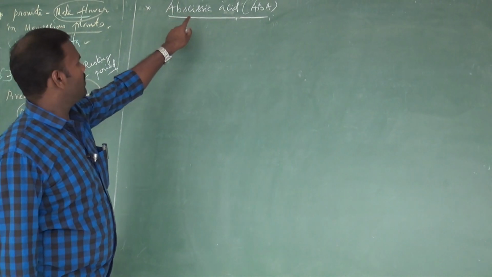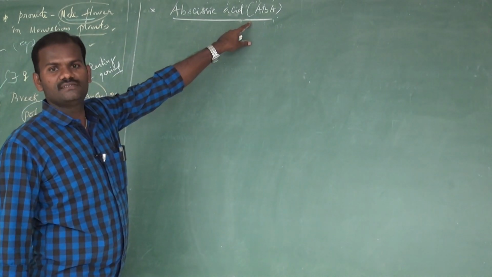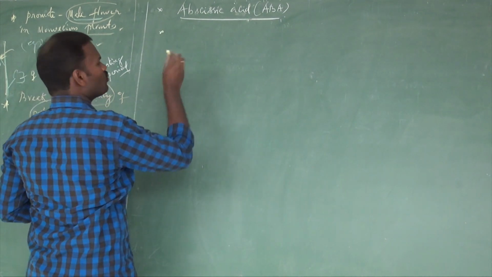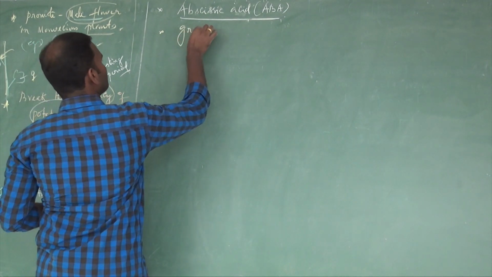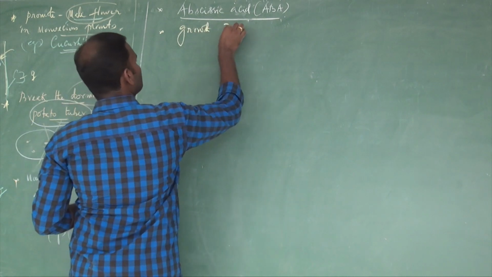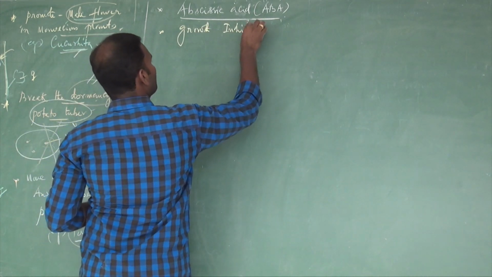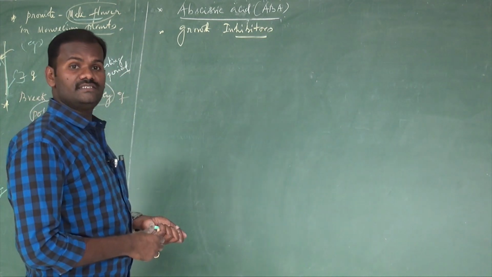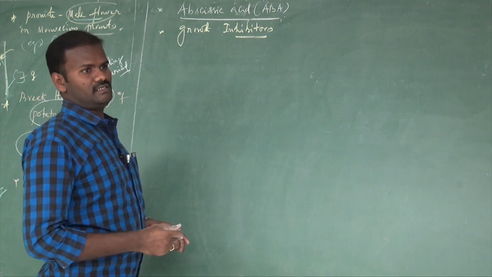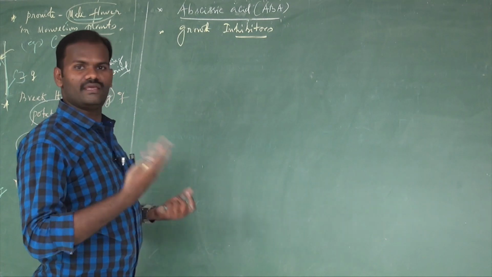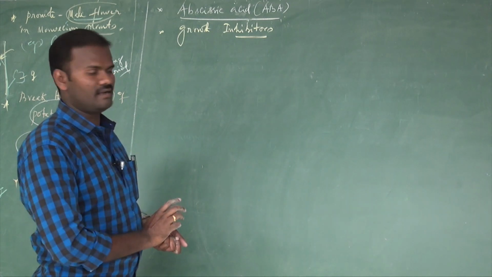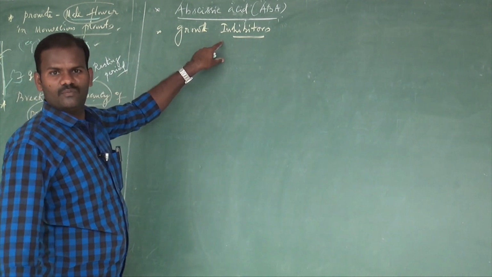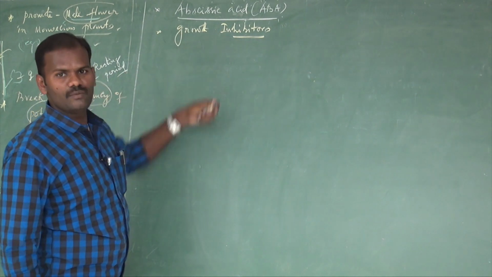Abscisic acid, it is commonly called ABA. Generally, it is a powerful growth inhibitor. Whereas auxin, cytokinin, and gibberellin are the growth promoters, they promote the growth of the plant in various ways, in different parts of the organ. But abscisic acid indirectly affects the growth of the plant. So they are called growth inhibitors.